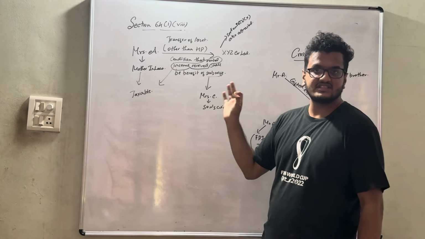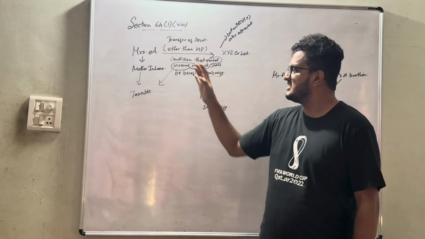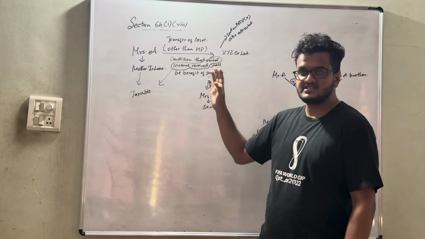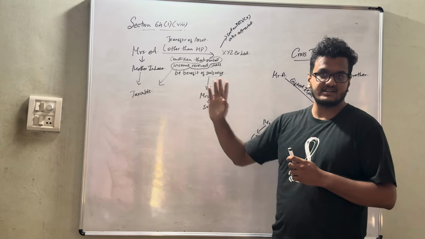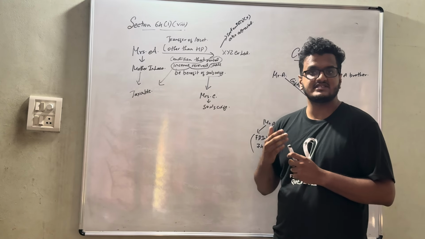In this case, Mr. C is her son, and Mrs. C is the son's wife. It will be for her benefit. Mrs. A says that the rental income will not be chargeable in her hands, but should be charged in Mrs. C's hands, because the rental income is for the benefit of the son's wife. In these cases, the intention is wrong. Whatever amount is received from XYZ Limited will be directly chargeable in the hands of Mrs. A, who is the original transferor.